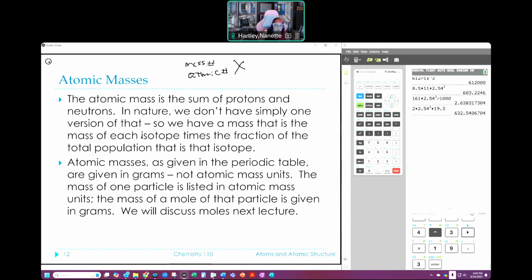All right. And the mass of a mole is given in grams, and we'll talk about moles in the next lecture. Okay. So isotopic mass is not the same as an atomic mass. Atomic masses are averages of everything that exists in nature. I will not ask you to calculate those, but you need to understand that they are different.